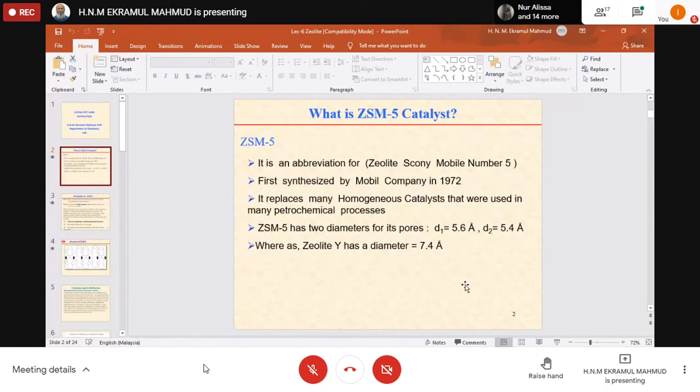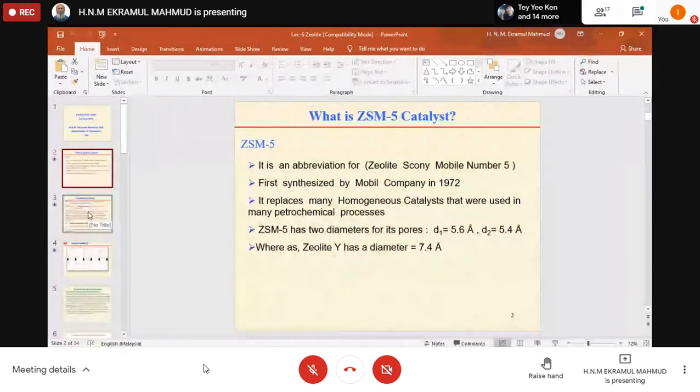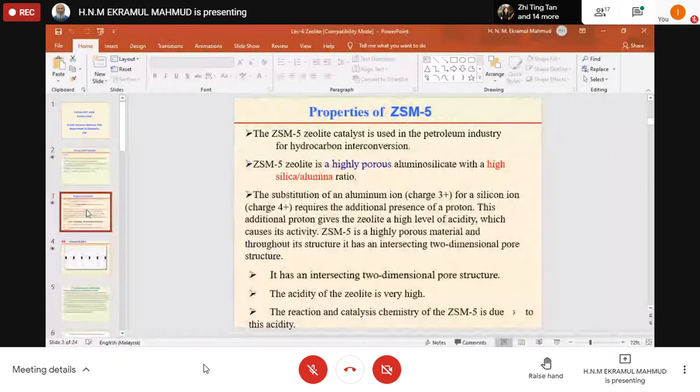So this is the shape selective nature. Particular types of compounds can get in, the rest will not. This way we can control many reactions, and our desired products can be obtained by using this type of shape selective catalyst. Zeolite is one of them.